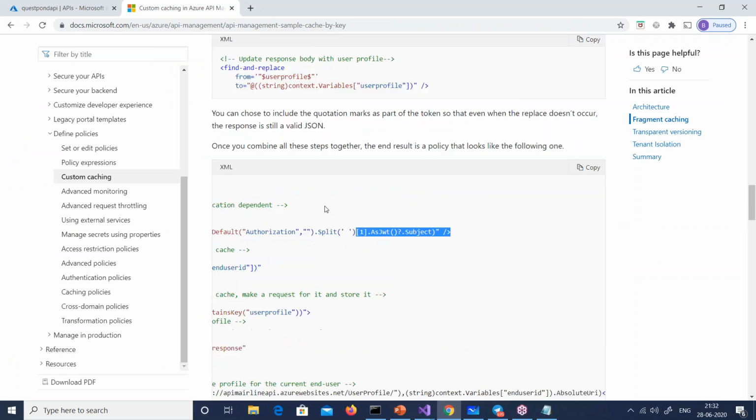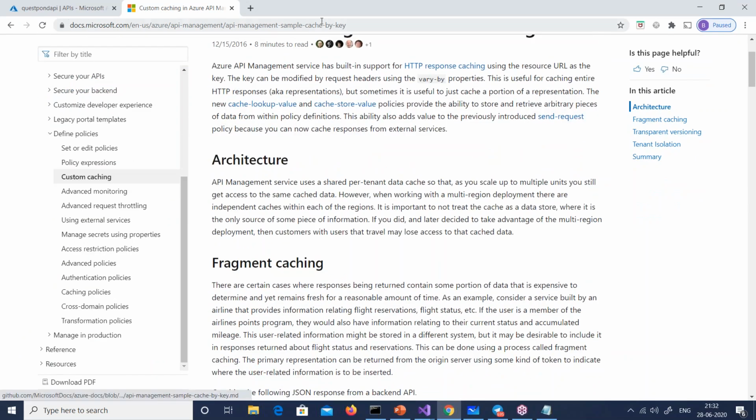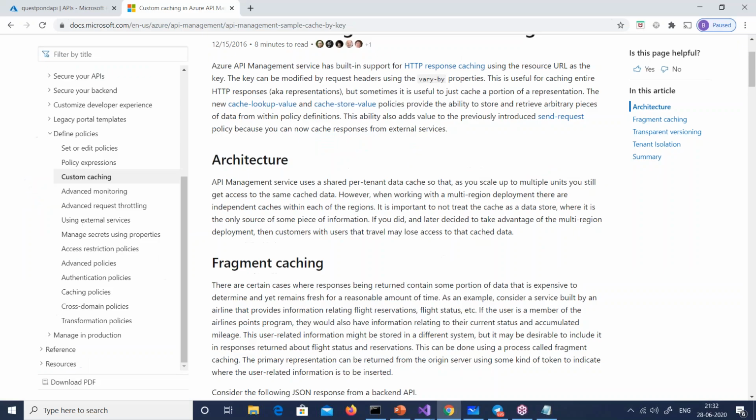So the goal here is this. That's the goal of this tutorial: custom caching, or look at the name at the top, cache by some key, which is probably extracted from the user ID and so on. And the question here also says the same: it must detect the user ID of the client, and the user ID of the client is stored in the JWT token or some kind of a token, right?